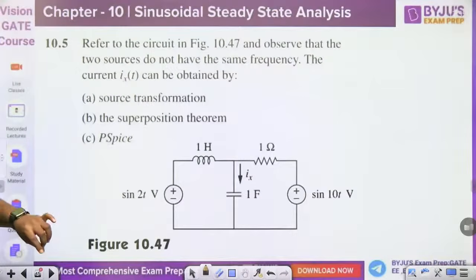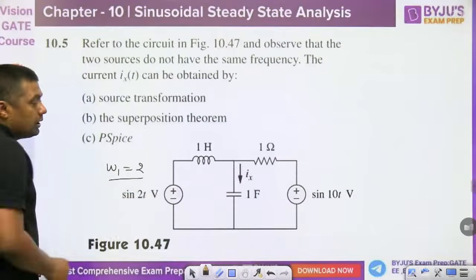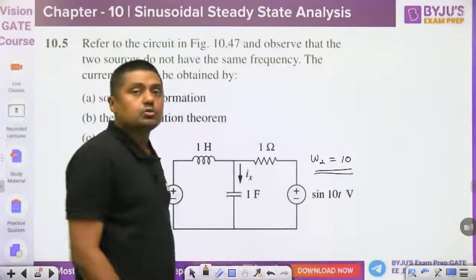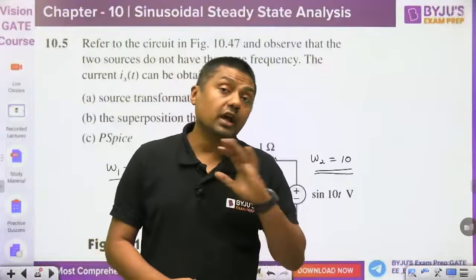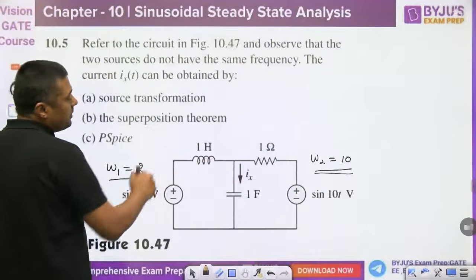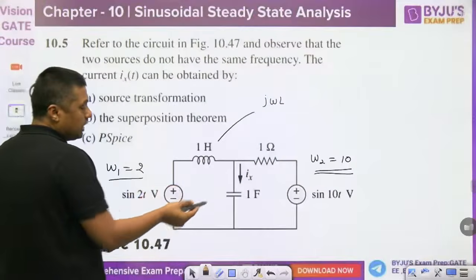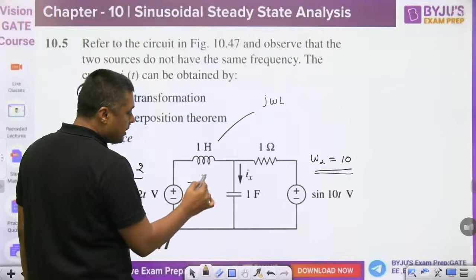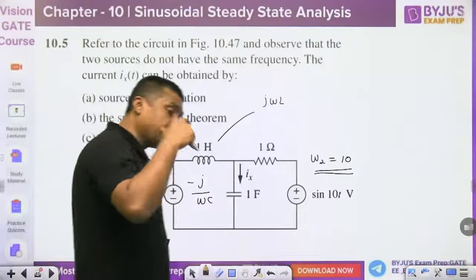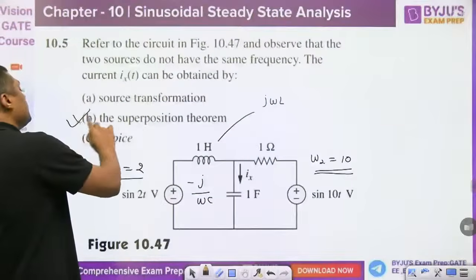If we are having the signal with different frequencies, for example, here omega is 2, here the omega is 10, then guys, we can't solve it directly. Why? Because you have to find the impedance. What is the impedance because of the inductor? J omega L. So which frequency can we use, omega 1 or omega 2? Similarly for capacitor, the impedance is minus J by omega C. Omega 1 or omega 2? And in that case, definitely we have to use the superposition theorem. No other options. To solve this type of questions, you have to use the superposition theorem, guys.